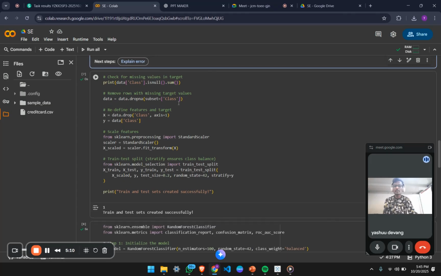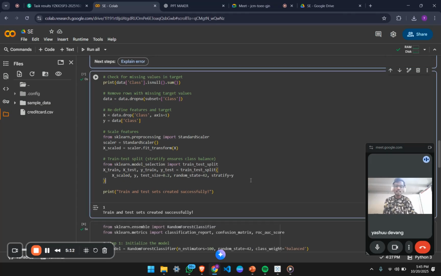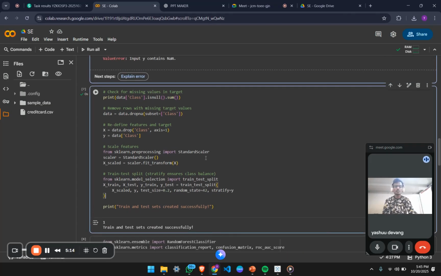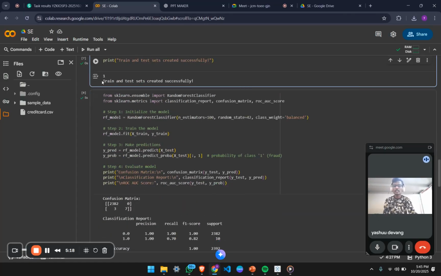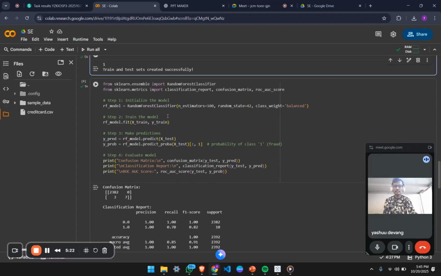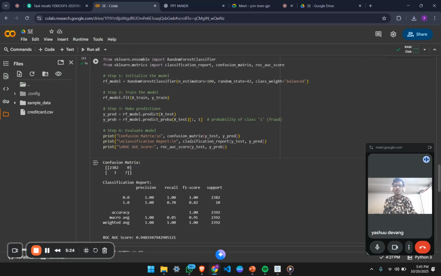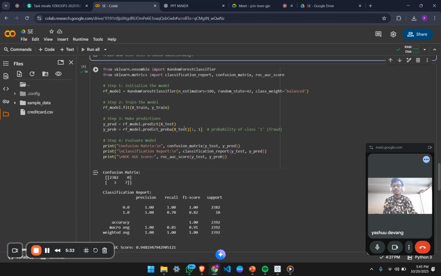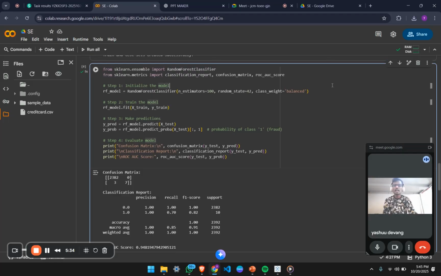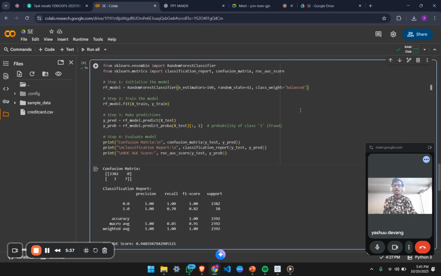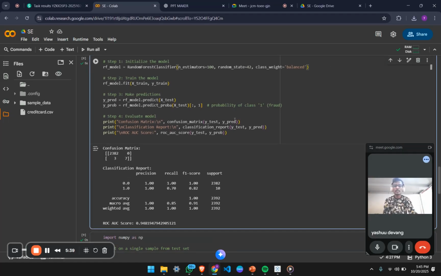Here I am going to divide the training and test data, that is 80% training data and 20% test data, which we are going to split here. After that I am going to run the train and test data. Train and test sets are created successfully. Then we are going to print the confusion matrix of the data, and also the classification report and the ROC and AUC curve. First I use random forest, and then I am going to predict the confusion matrix.